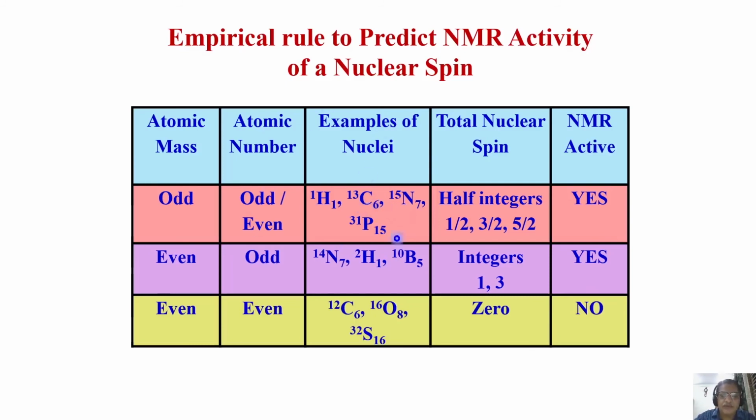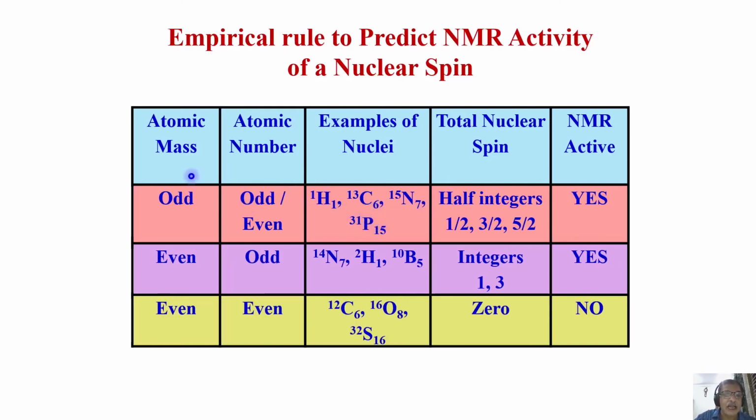Look, in all these nuclei given as examples, the atomic mass is an odd number: 1, 13, 15 and 31. No matter what their atomic number is, the atomic mass is an odd number. The atomic number could be even or odd, it doesn't matter.